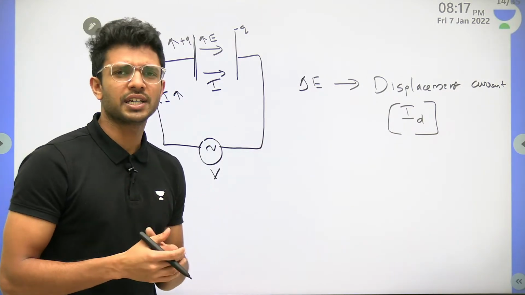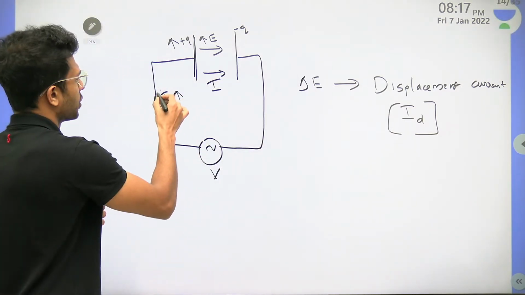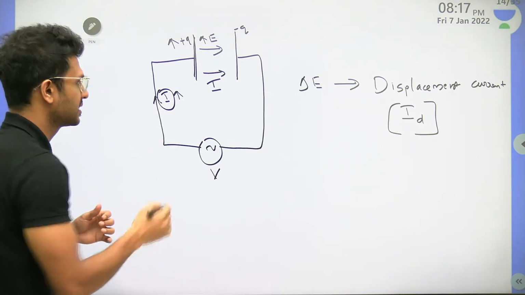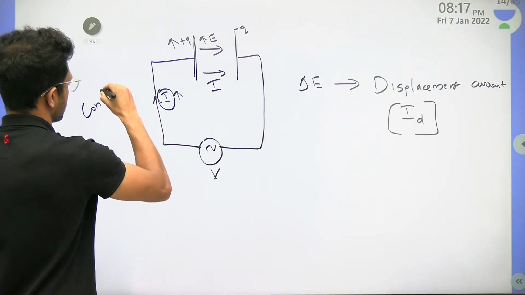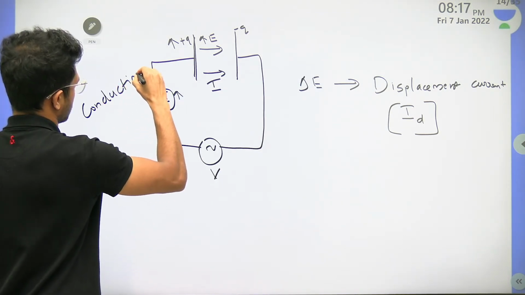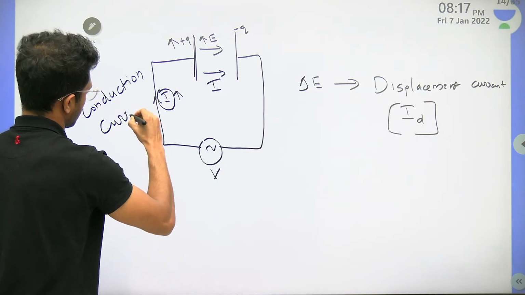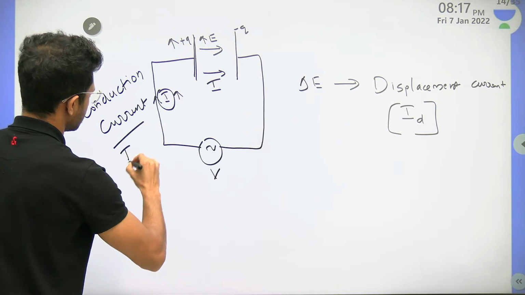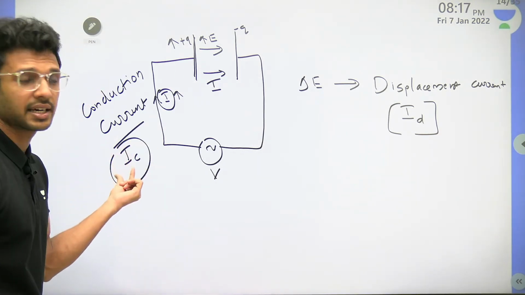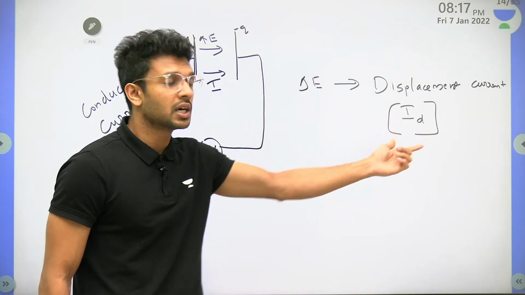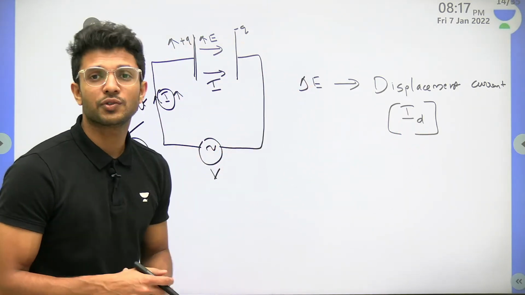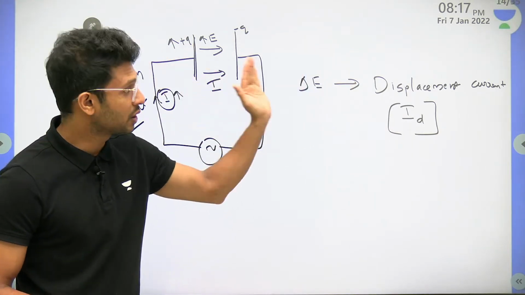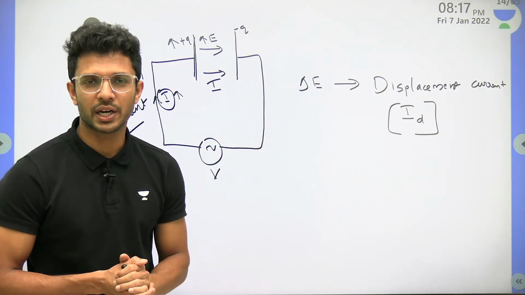Out of curiosity I'm asking, tell me, what do you call this normal current which is passing through the wires? This is called as conduction current, right? We usually write it as IC to represent it's a conduction current, and this current produced between the capacitor plates because of the changing electric field is called displacement current. My dear children, very important, write it down.